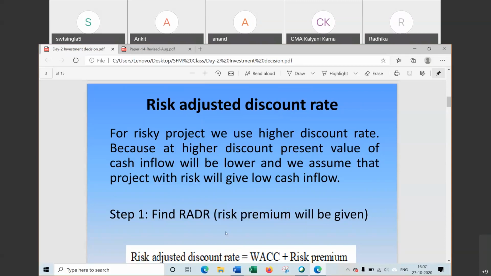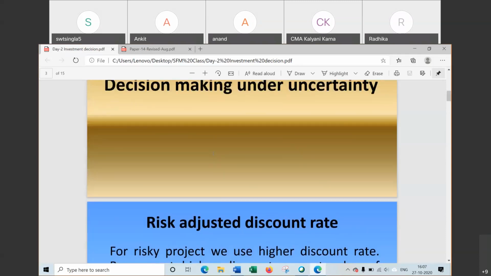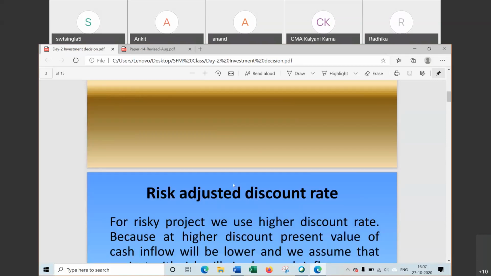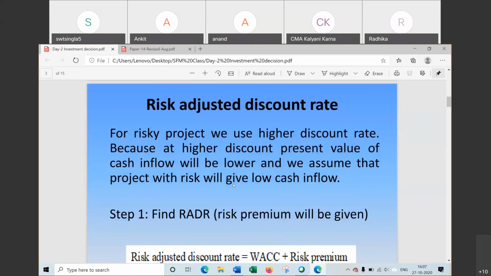Starting with the new chapter, that is the second chapter. This one is decision making under uncertainty, that is decision making under risky situation. There are certain methods in this chapter we have to study.